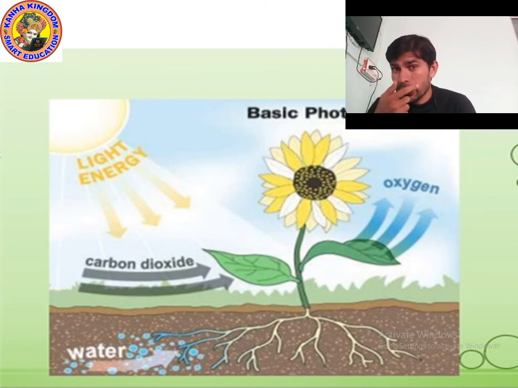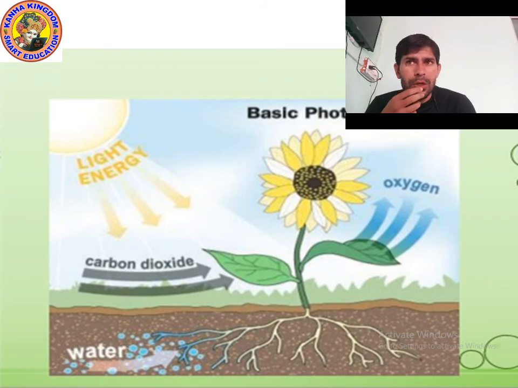Plants breathe in through stomata, and we human beings breathe through these two holes, or nostrils, of our nose. So we breathe in through our nose. Human beings and all animals take oxygen, but plants take carbon dioxide gas.